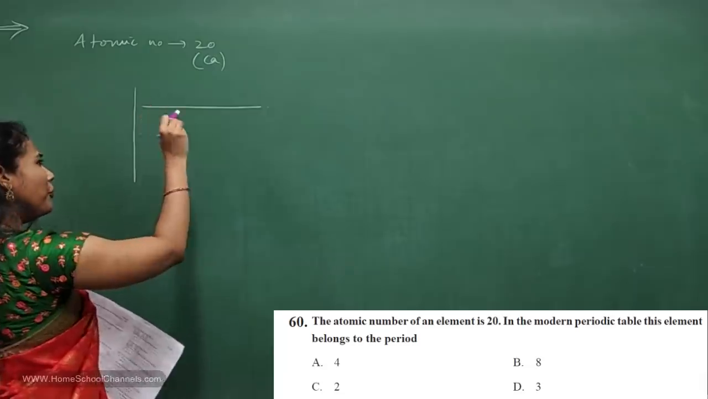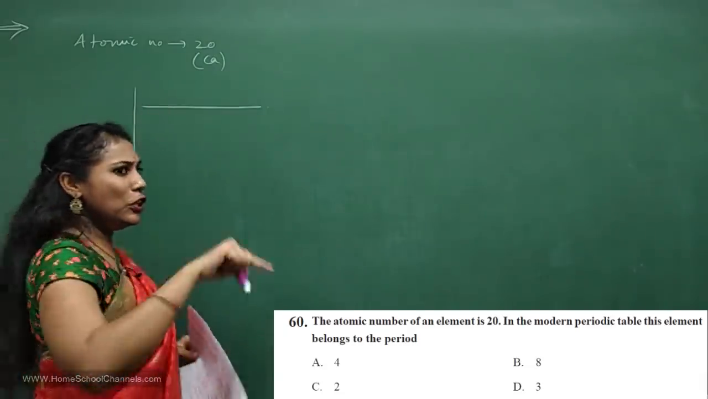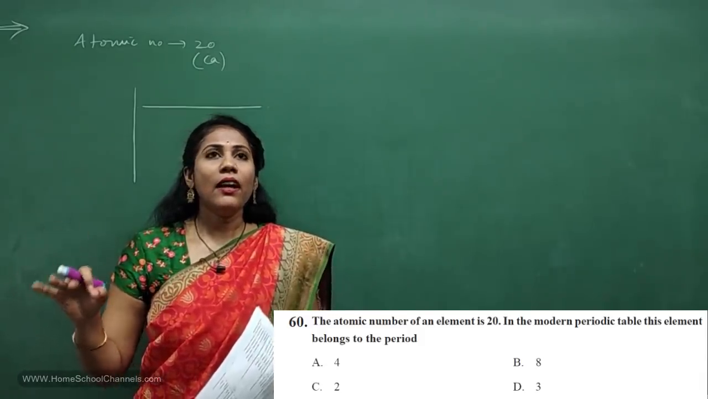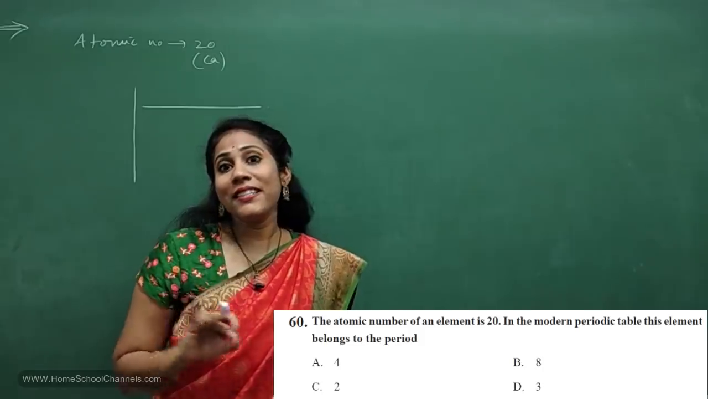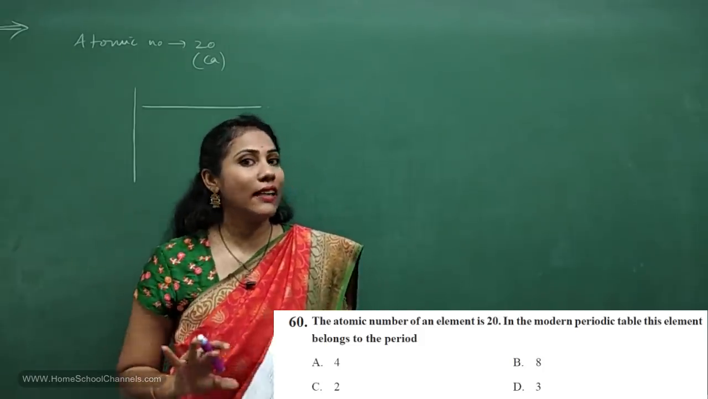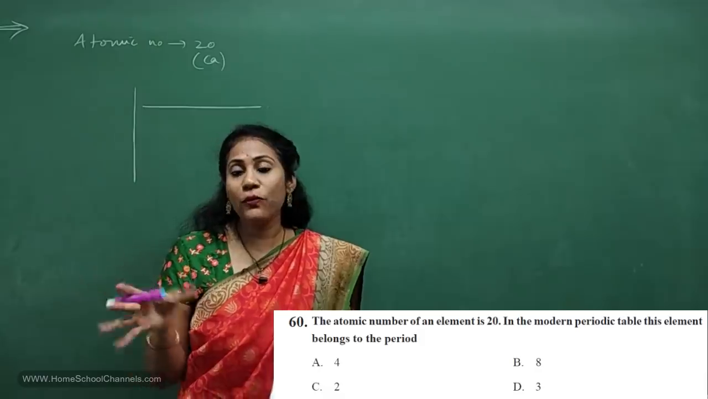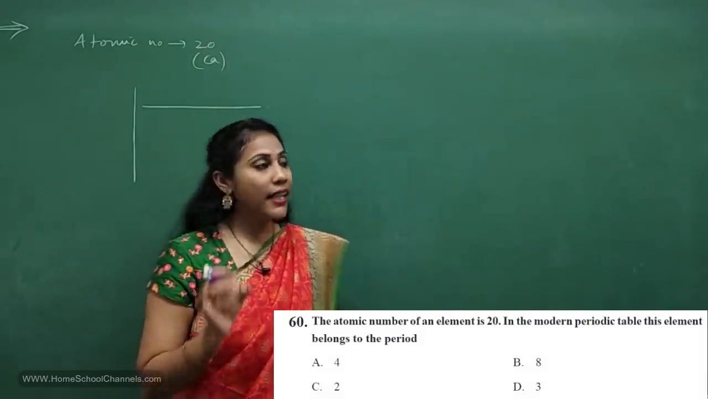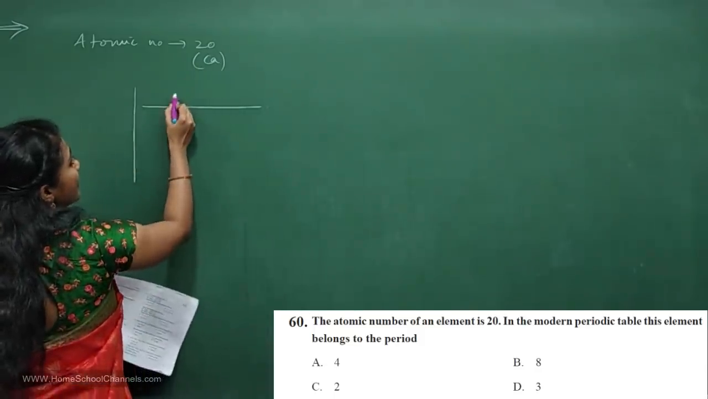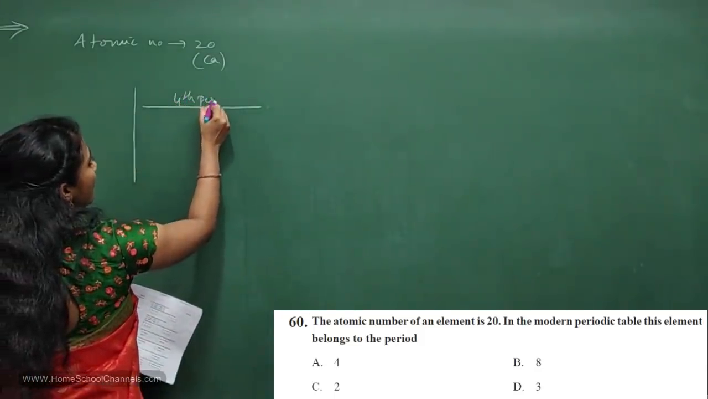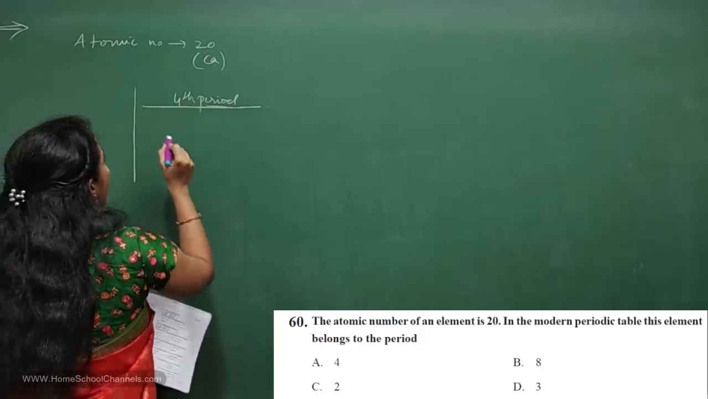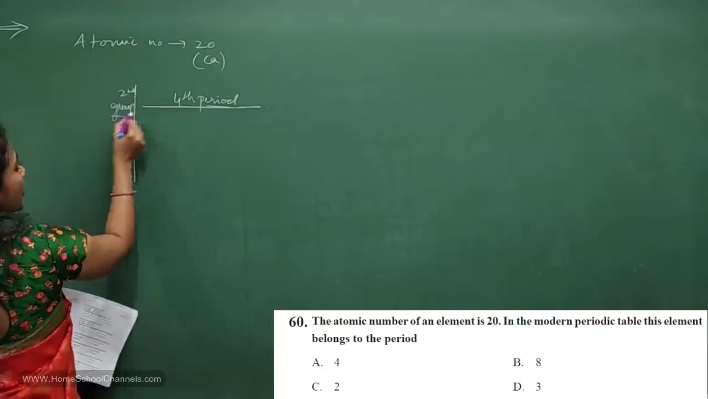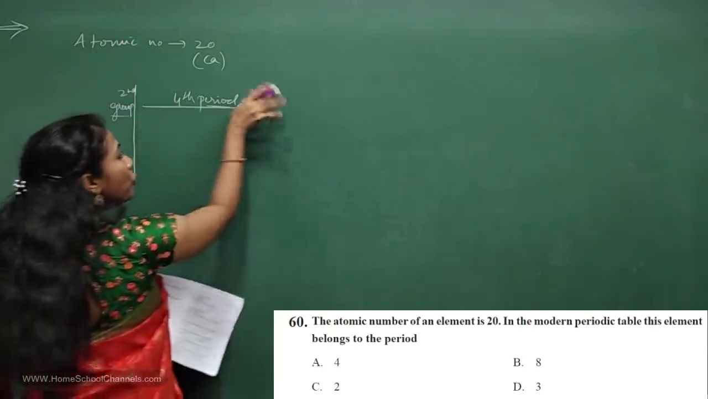If you can remember, I told you during the periodic table chapter, at least try to remember the positions of elements till atomic number 20. At least till 20 elements, you must know which element comes in which period and in which group. Atomic number 20 means it is coming in the fourth period, the fourth horizontal row, and it is coming in the second group. Its position is second group and fourth period.